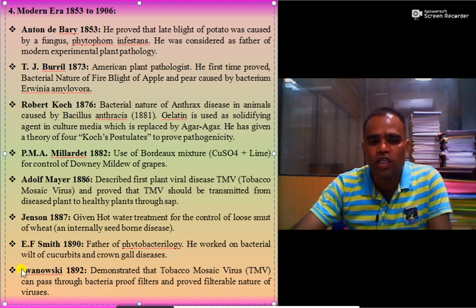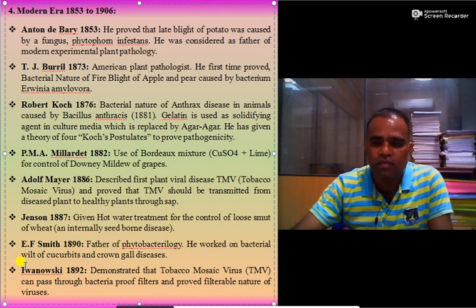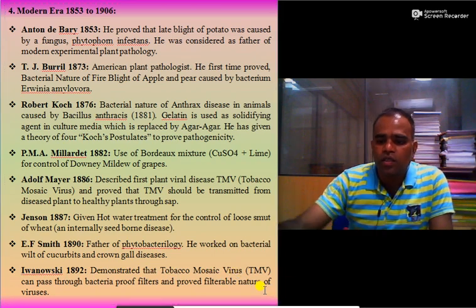Then Ivanovsky in 1892 demonstrated that tobacco mosaic virus can pass through bacteria-proof filters and proved the filterable nature of viruses. And he made a very significant contribution that viruses are smaller than bacteria.